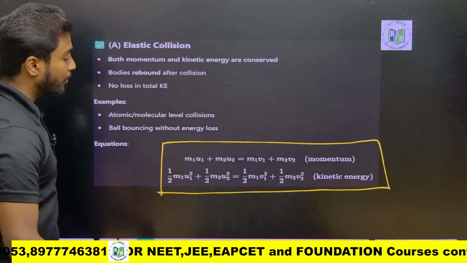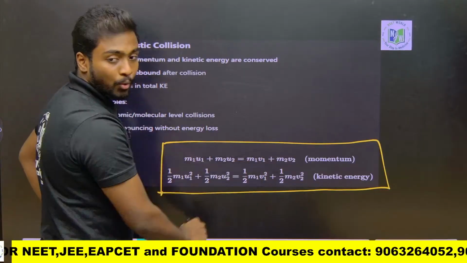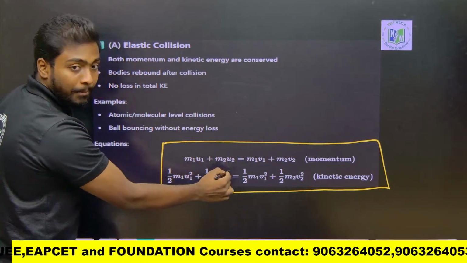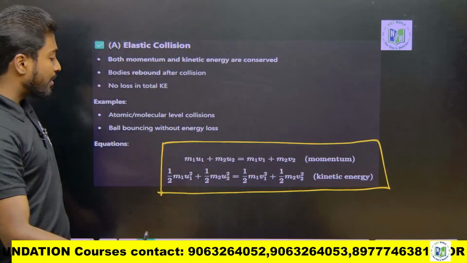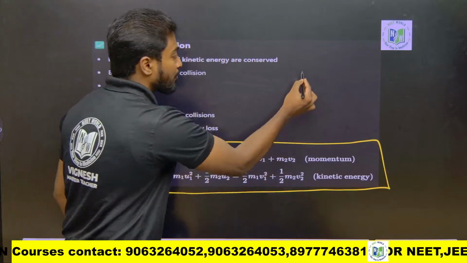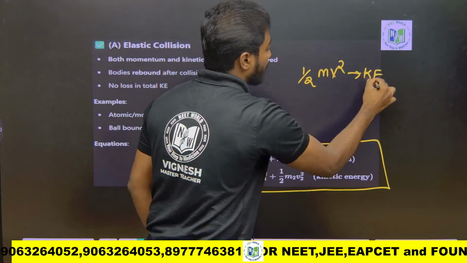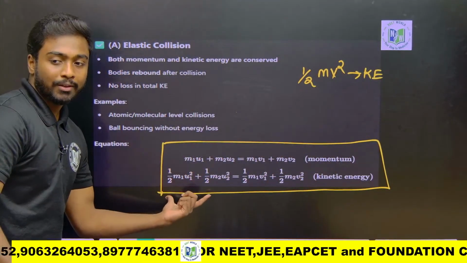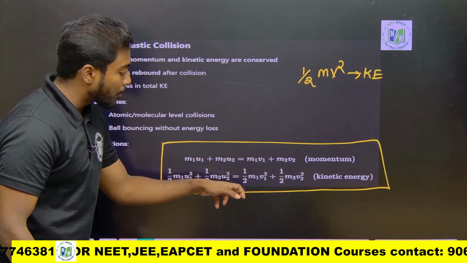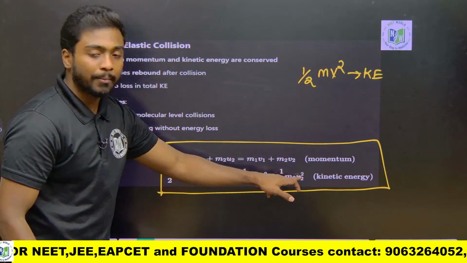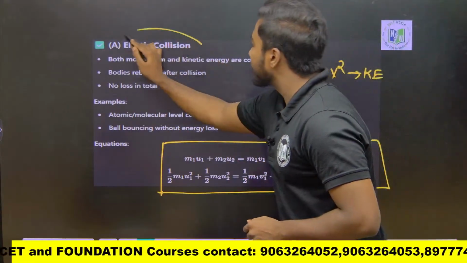You can note this formula for momentum: m1 u1 plus m2 u2 is equal to m1 v1 plus m2 v2, where the left side is before collision and the right side is after collision. Similarly for kinetic energy, we know the formula, half m v square. So for the collision, half m1 u1 square plus half m2 u2 square equals half m1 v1 square plus half m2 v2 square. These are the formulas you should remember when dealing with elastic collision.